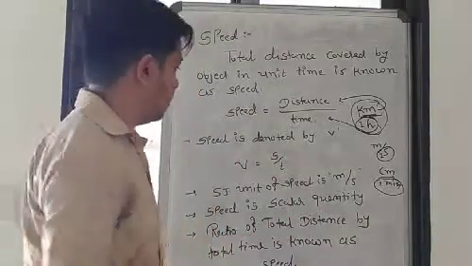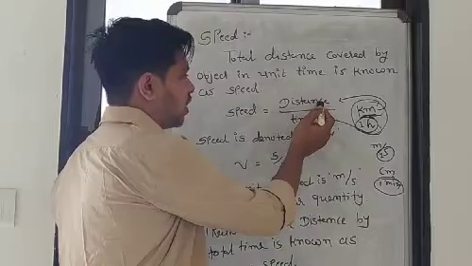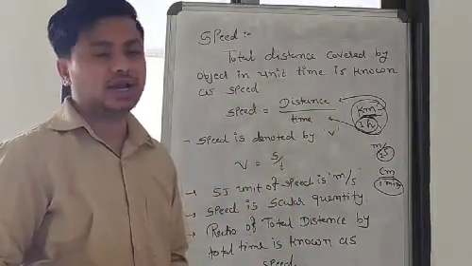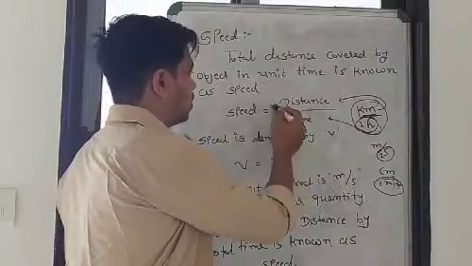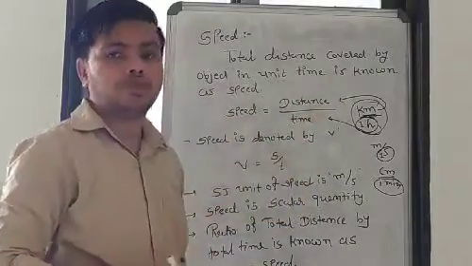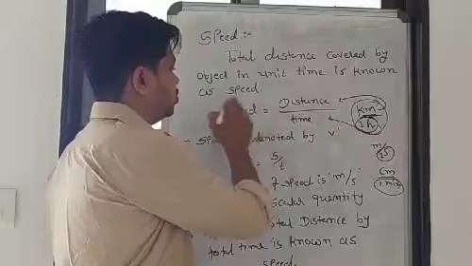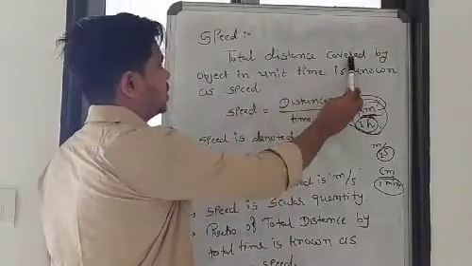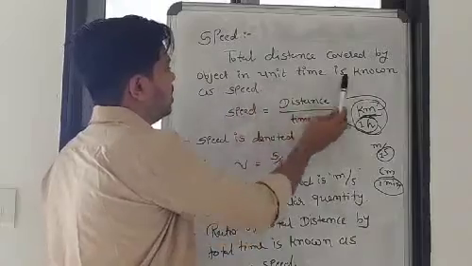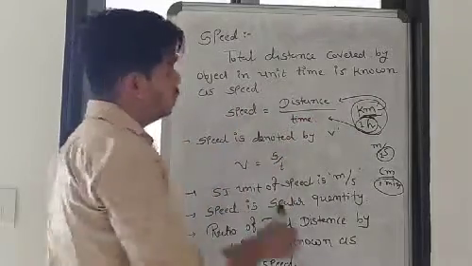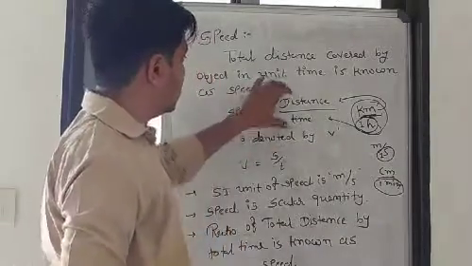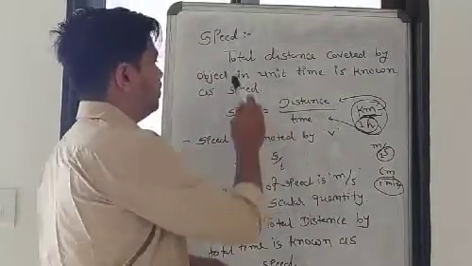and then you have to try to write a definition of it. Like, the total distance covered by an object in unit time is known as speed, right? The total distance covered by an object in unit time is known as speed. So here is the definition. So the speed is equal to distance by time. Understand? So here is the equation of speed, and here is the definition.